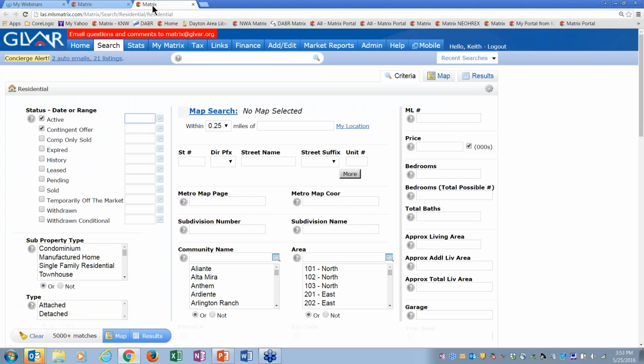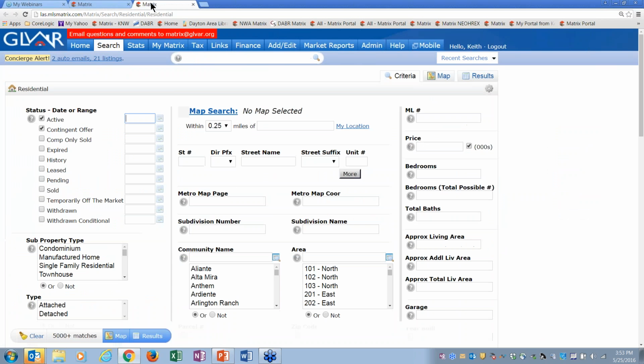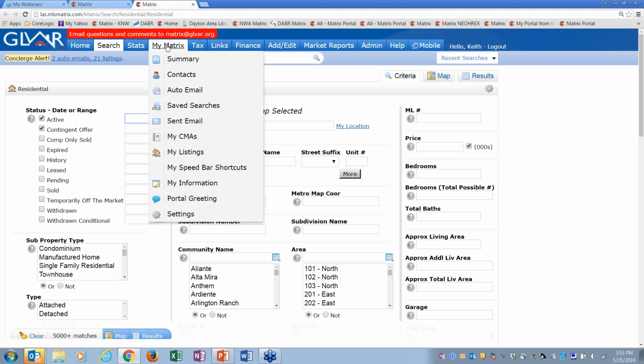I'm not sure if you guys can see my tabs up here, but I have the John search, and it just created a new search and took me straight to a new search for Sally. And I can do that again. I can go up to My Matrix Contacts, and before I click on it, hold down the control button and click on it. If you're on a Mac, you hold down the command button and then click on it.